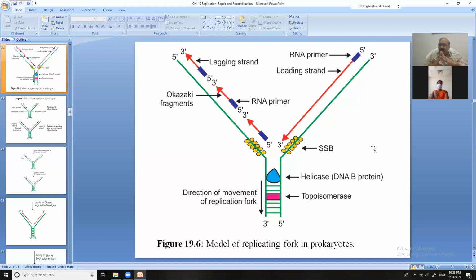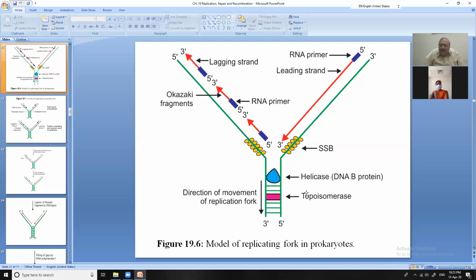They are separated and now they should not again form a full DNA. So these hydrogen bonds should not be reconstituted here. After separation, the DNA helicase intercalated here prevents the reassociation of the DNA strands. These are DNA binding proteins.